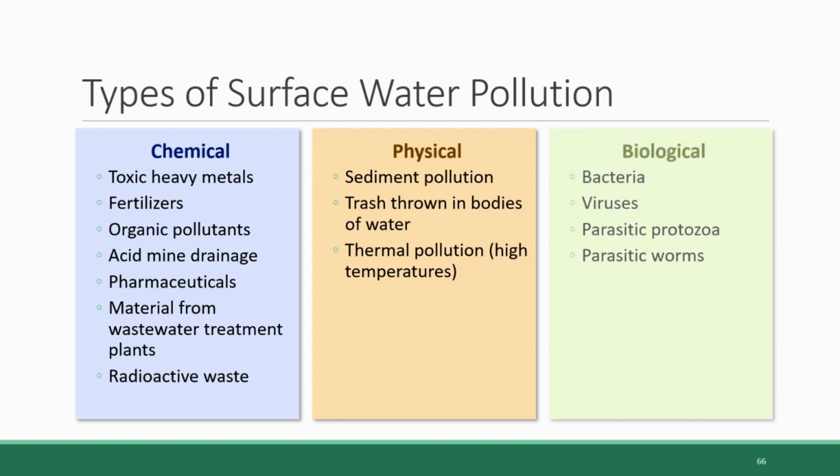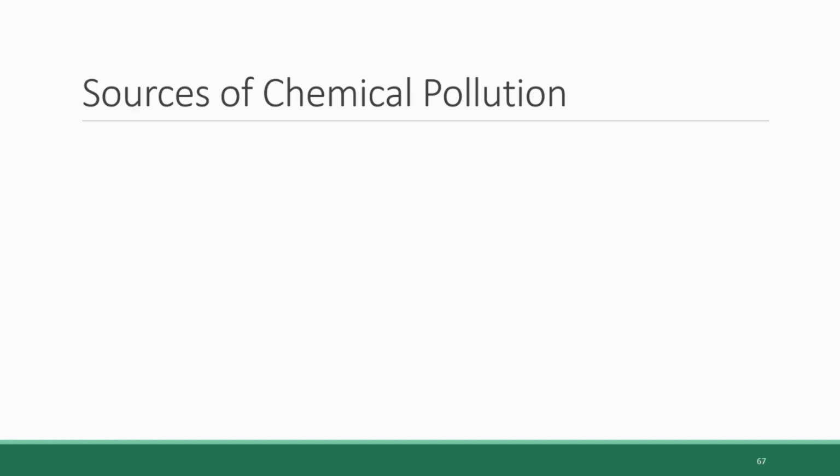And then lastly, biological pollutants refers to infectious microscopic organisms in the water. And these include bacteria, viruses, parasitic protozoa, and parasitic worms. And these pathogens are usually introduced to the water through sewage contamination or contamination from the fecal matter of livestock operations. So we're going to walk through these categories of surface water pollution one by one, starting with chemical pollutants.